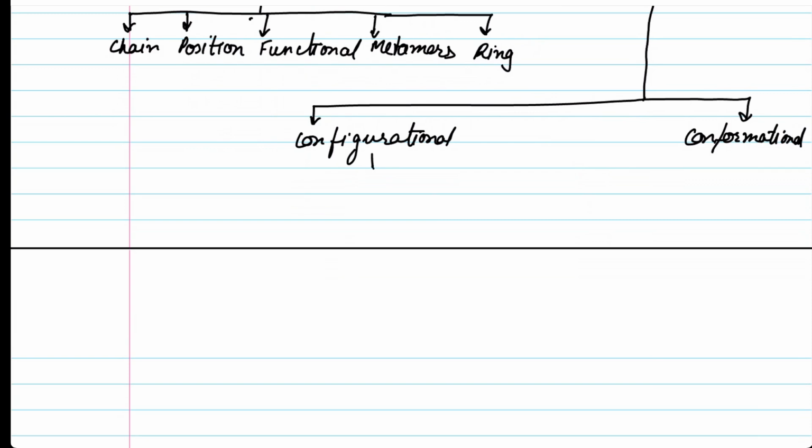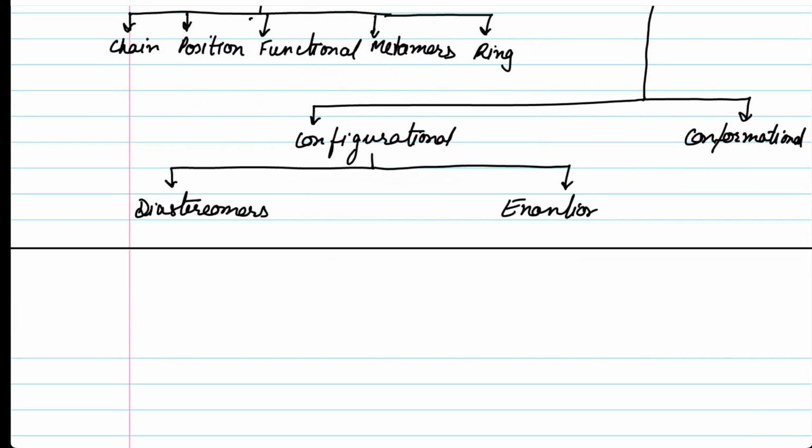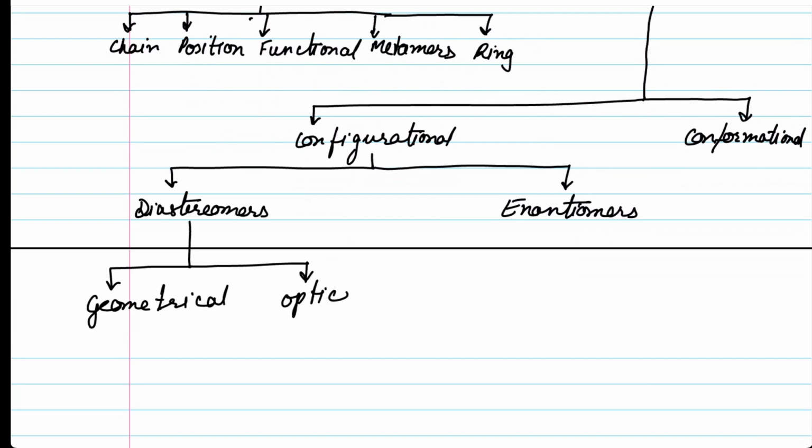When we talk about the configurational isomers, we have two main categories. One is termed as diastereomers, the other one is termed as enantiomers. The diastereomers are further divided into two categories. One is geometrical diastereomers, and the other one is what we termed as optical diastereomers.